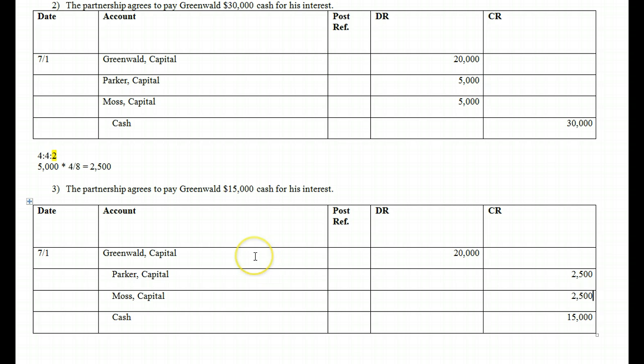All right, so hopefully in watching this, you understand a little bit more about a dissolution, how we go about admitting a new partner or withdrawing an existing partner.